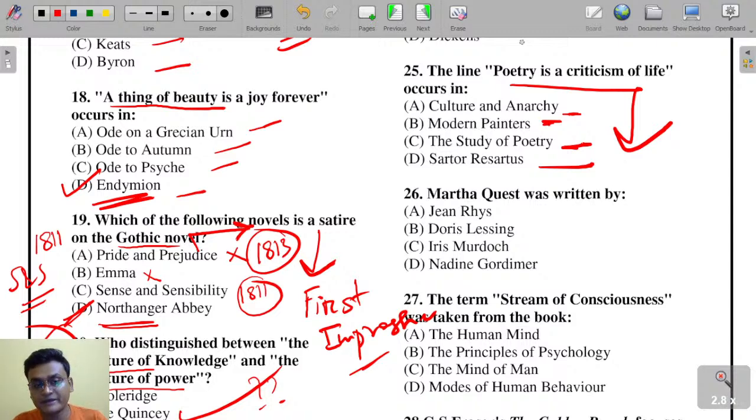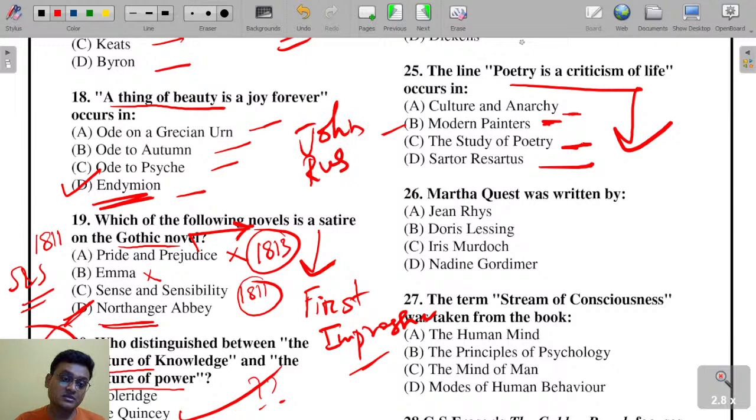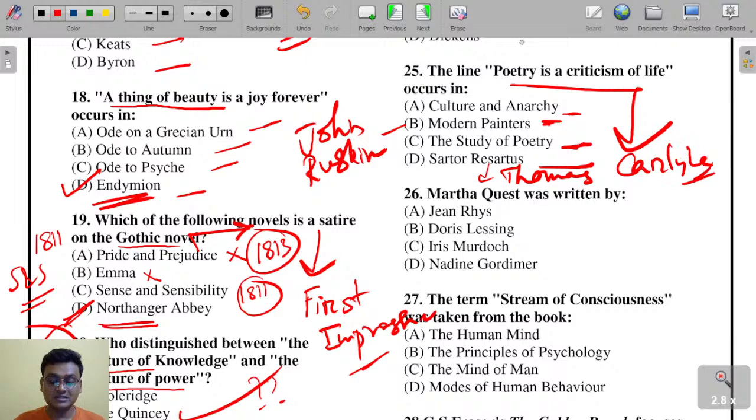You know that Modern Painters is a work by John Ruskin. And Thomas Carlyle has written Sartor Resartus.